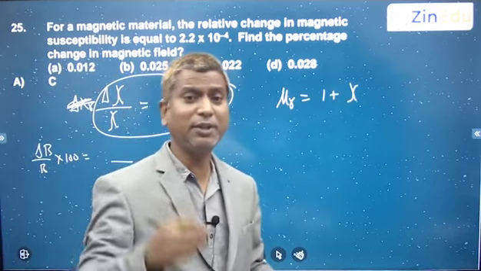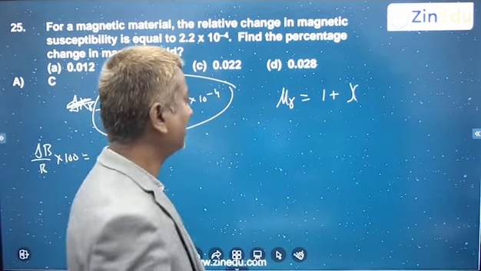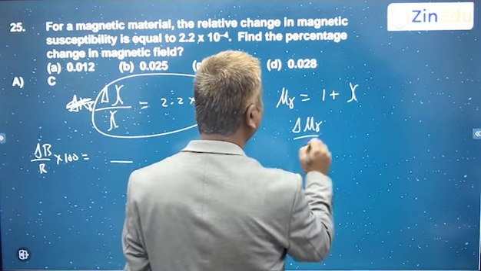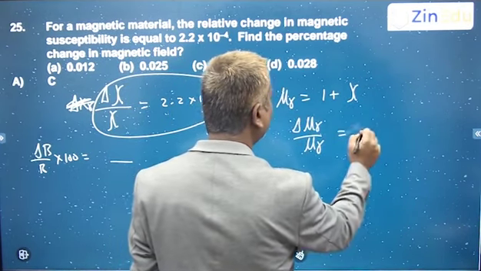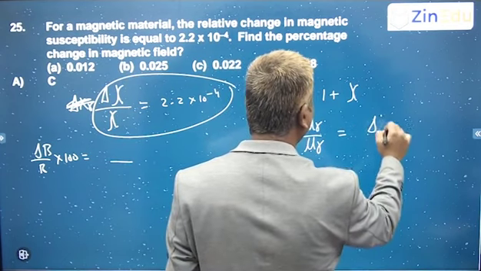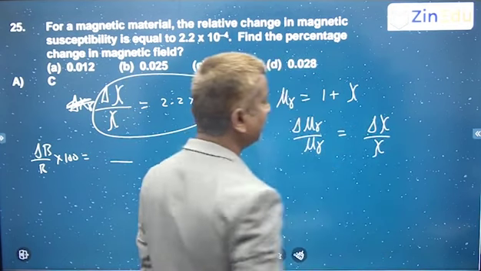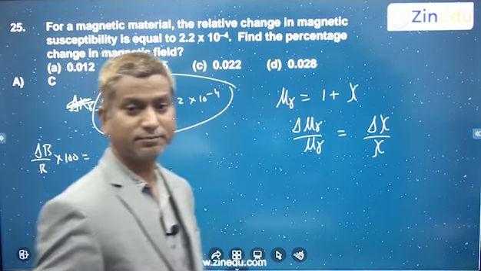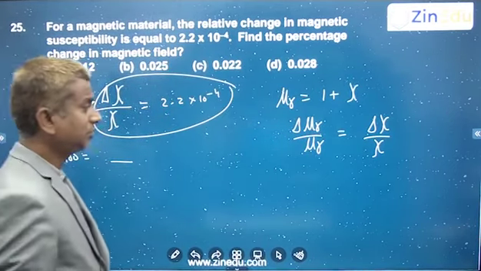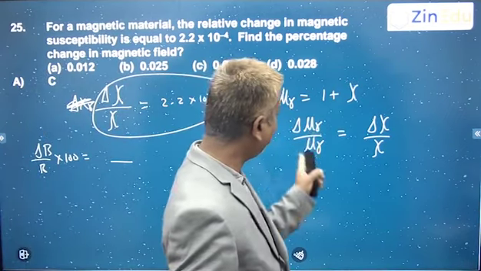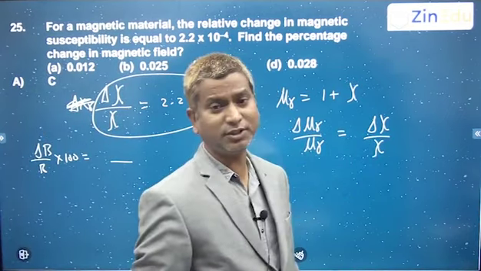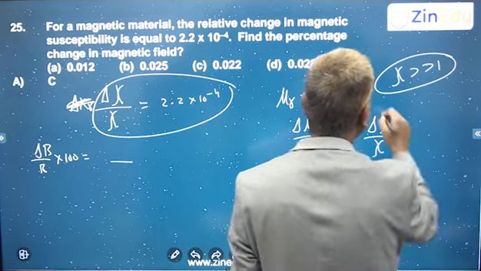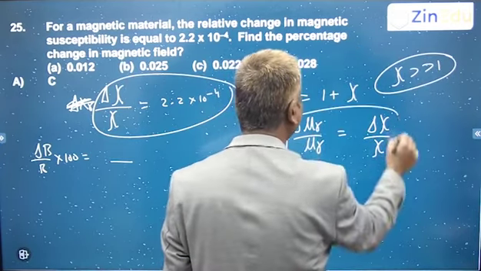So susceptibility is very much greater than 1. Right? So that time you can write delta mu r by mu r is almost equal to delta chi by chi. Okay. So this relative change in permeability is equal to relative change in chi, provided when chi is far greater than 1. Under this condition you can nicely write this.